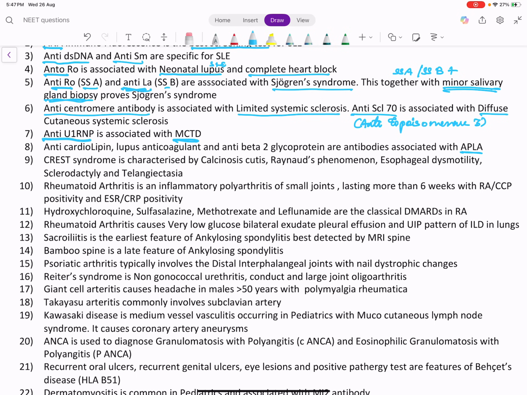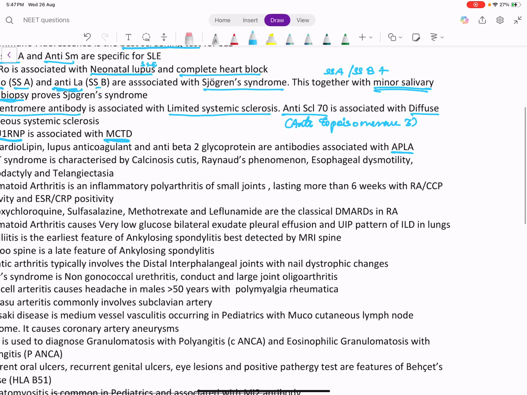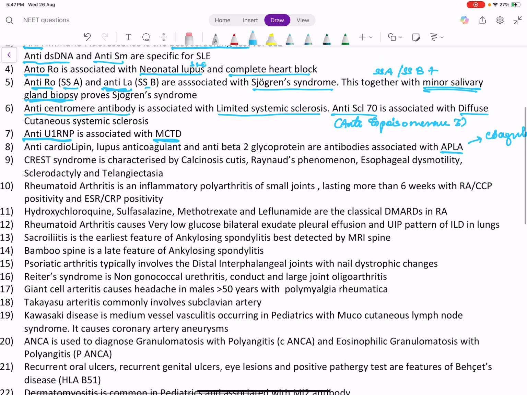Now there is a disease called APLA, antiphospholipid antibody syndrome, which is an autoimmune disease affecting the coagulation system. We have three antibodies in antiphospholipid antibody syndrome. One is anticardiolipin, next is lupus anticoagulant, third is anti-beta-2 glycoprotein. Usually APLA clinically will present as repeated pregnancy loss, or arterial, venous or small vessel thrombosis. So presence of any of these plus two of these antibodies will be significant. For the antibody, we have to have positivity 2 times in 3 months.